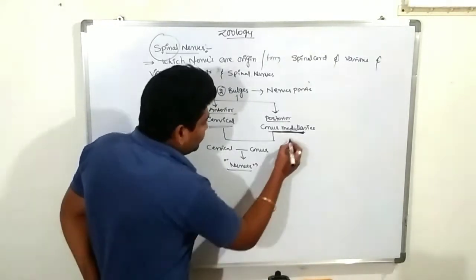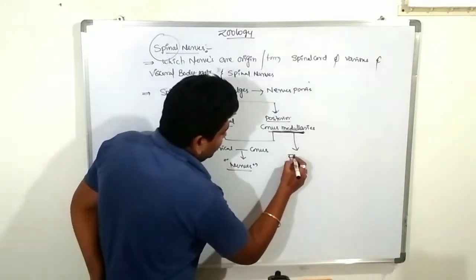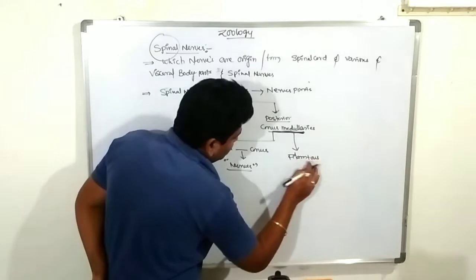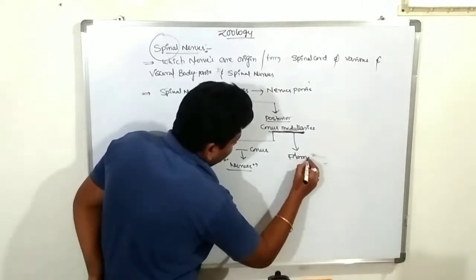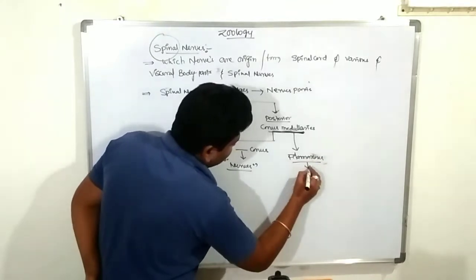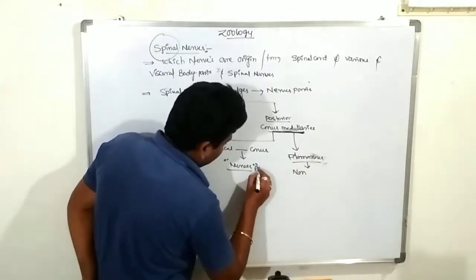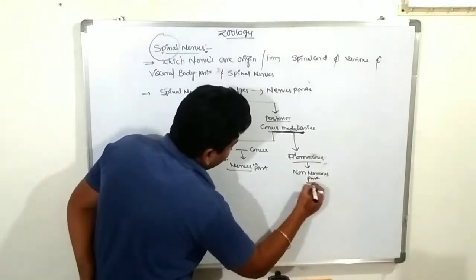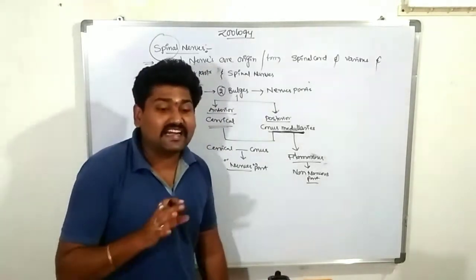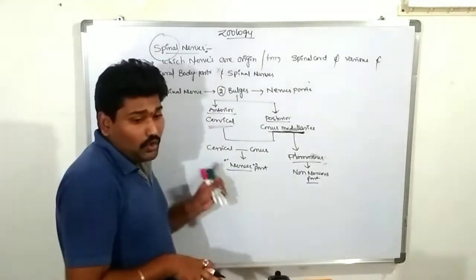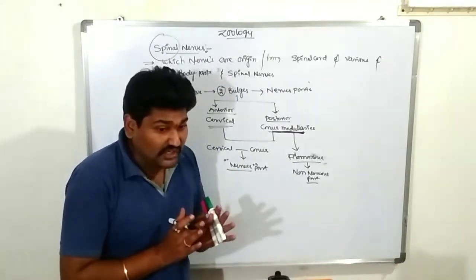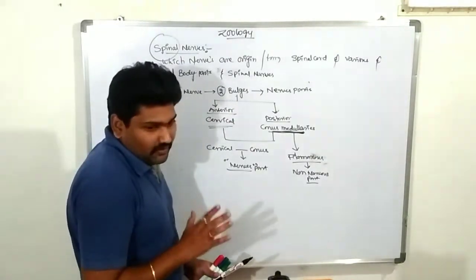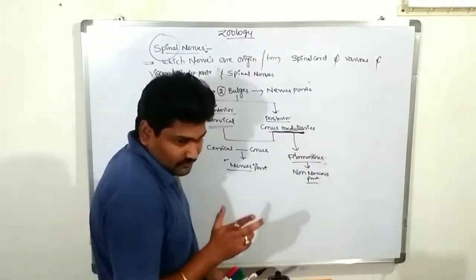That is called the filum terminale. The filum terminale is a non-nervous part. Clear? This non-nervous part receives the nerves from the conus medullaris region. Clear? Let's see the diagrammatic information about the spinal nerves.